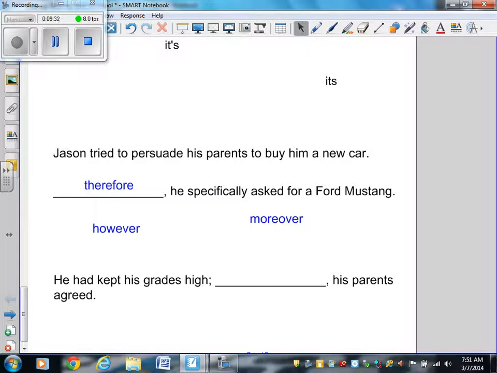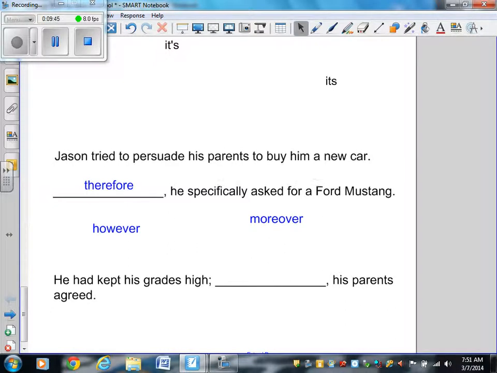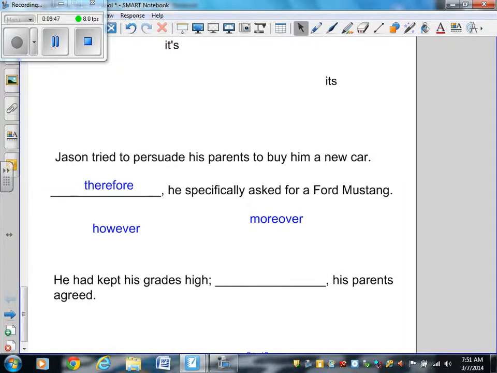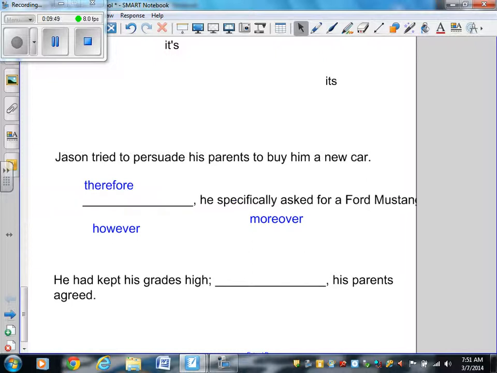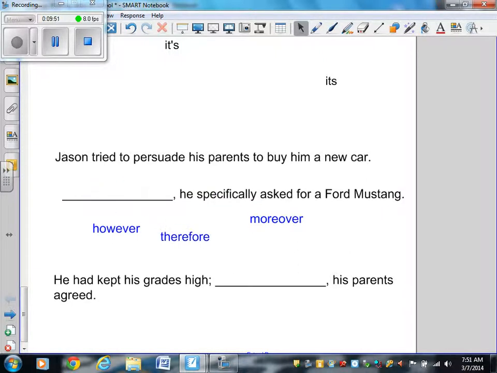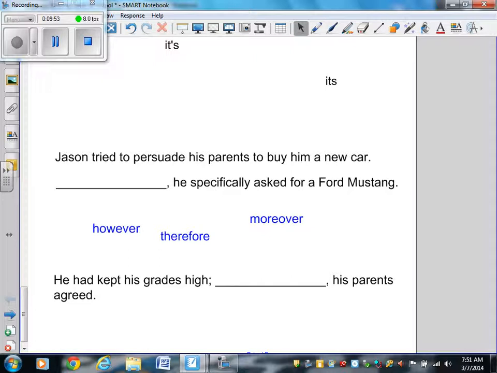Jason tried to persuade his parents to buy him a new car. Therefore, he specifically asked for a Ford Mustang. The word therefore is used to show cause and effect. And these 2 sentences right here don't really have a cause and effect relationship. These 2 sentences have a different relationship. Let's try the word moreover.